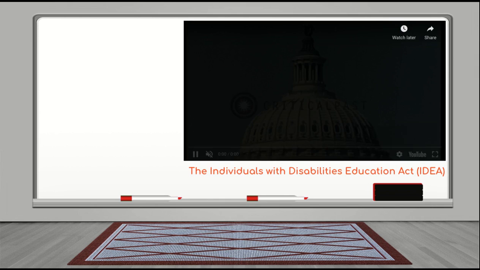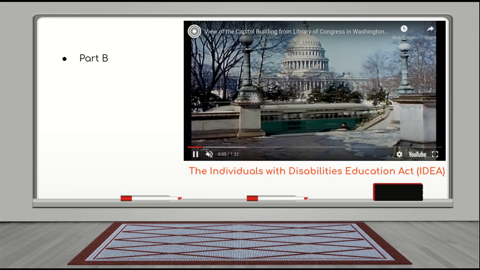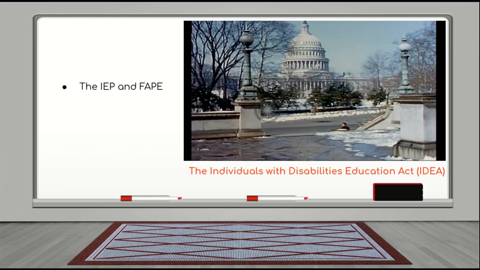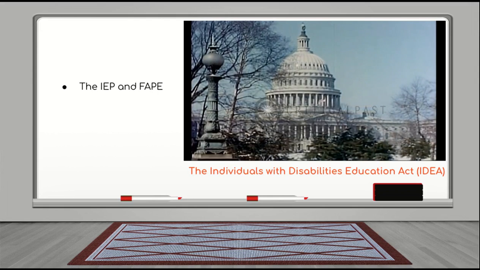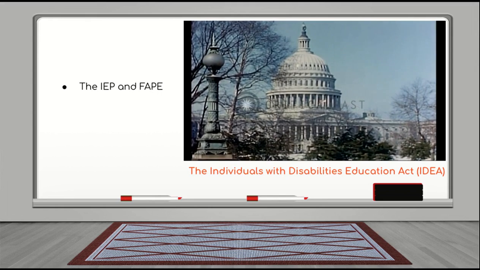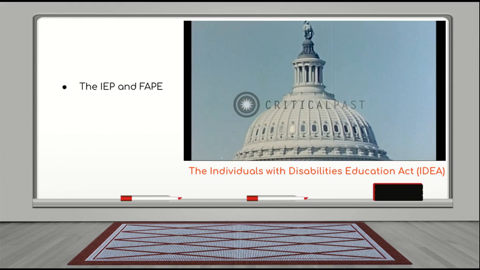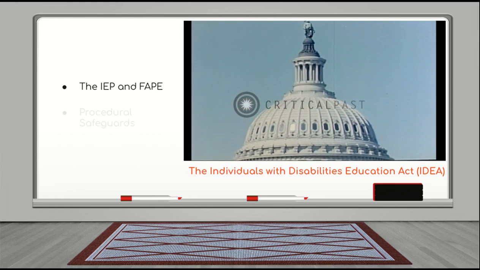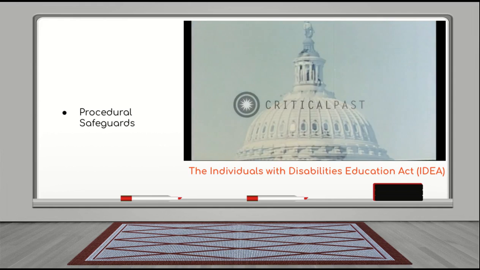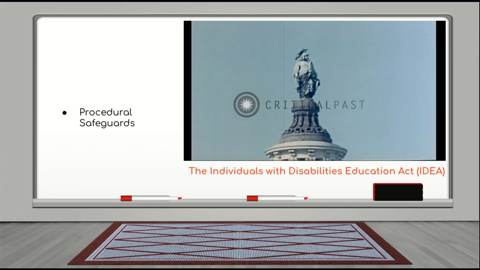The IDEA Part B governs CJUSD special education programs. It ensures that all students with disabilities receive a free appropriate public education, also known as FAPE. FAPE means that the student will receive special ed and related services under public supervision at no cost to you, the family. Your child's FAPE and Individualized Education Program, also known as the IEP, is planned and finalized at the IEP meeting. The IEP must have your consent to become official. The IDEA ensures the district must involve you in the IEP meeting through its procedural safeguards. To inform you of these processes, the district must give you notice of these procedural safeguards.